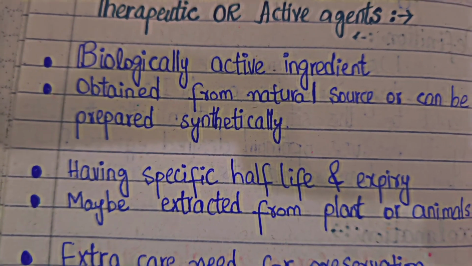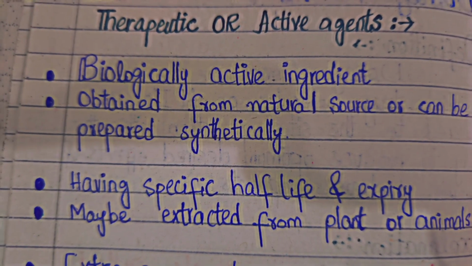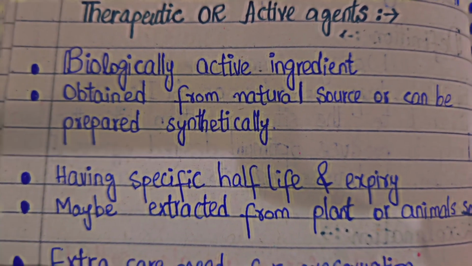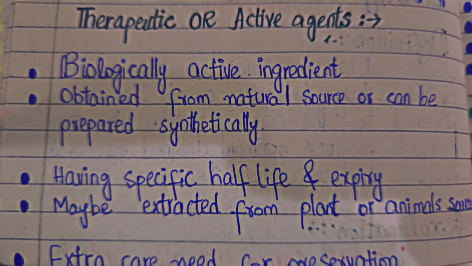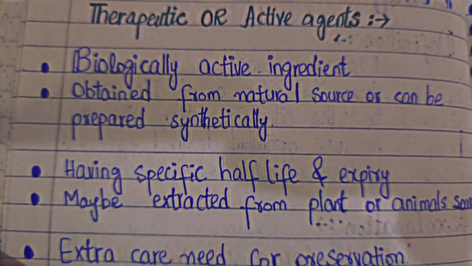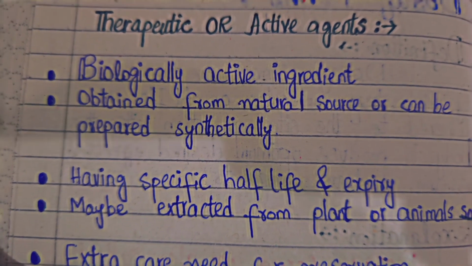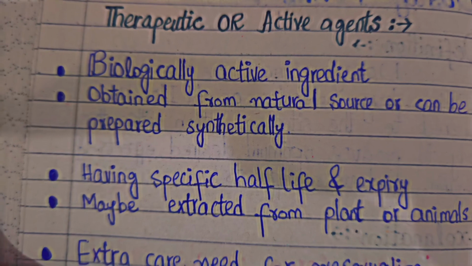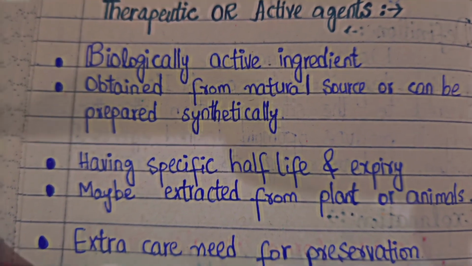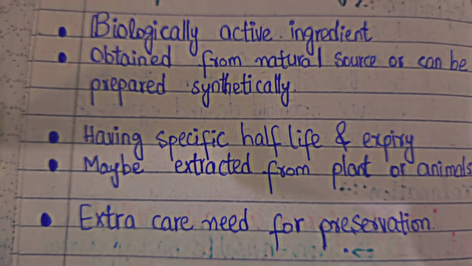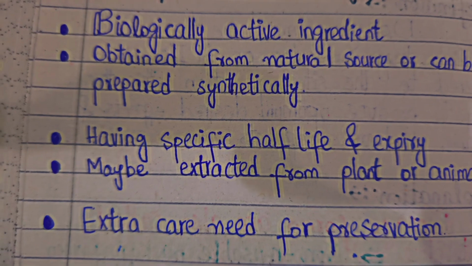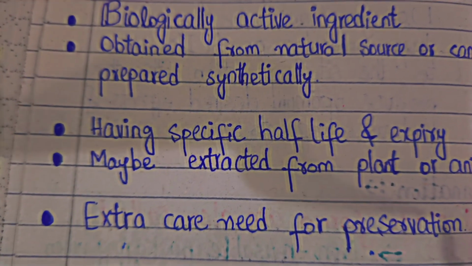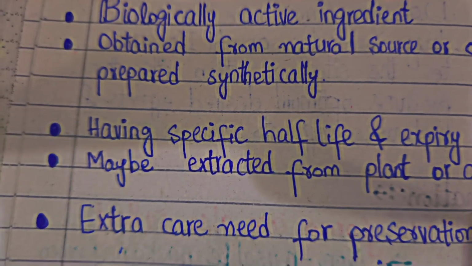Now it has a specific half-life. Remember, active agents have a specific half-life and expiry date when extracted from plant or animal sources. Plant sources include the willow bark. Even different plants are used to obtain that active ingredient. Animals are also used, but mostly plants are used, about 50%. So it must be preserved. It needs extra care.